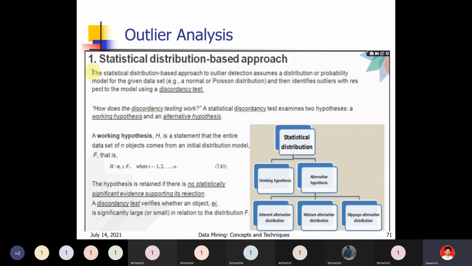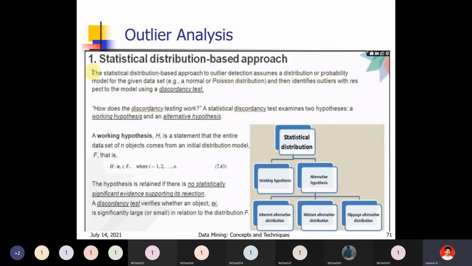How does the discordancy testing work? A statistical discordancy test examines two hypotheses, the working hypothesis and the alternative hypothesis. What is meant by the working hypothesis? That is a statement that n objects come from an initial distribution model F, that is, Oi belongs to Fi, i equals 1 to n.